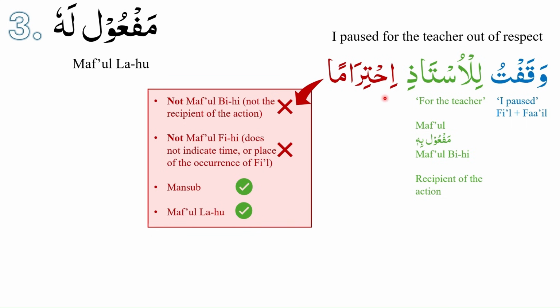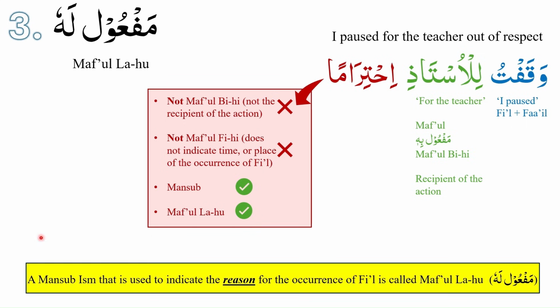So what is maf'ul lahu? Maf'ul lahu is a mansoob ism that is used to indicate the reason for the occurrence of fi'l. So a mansoob ism that is used to indicate the reason for the occurrence of a fi'l is called maf'ul lahu. وقفت للأستاذ احتراما. I paused for the teacher out of respect.